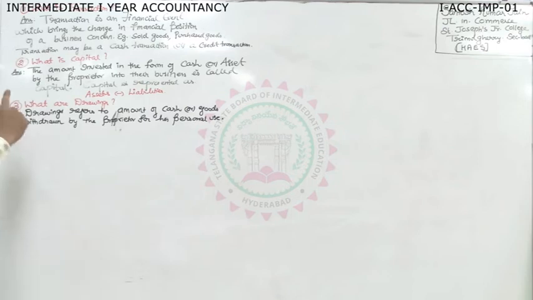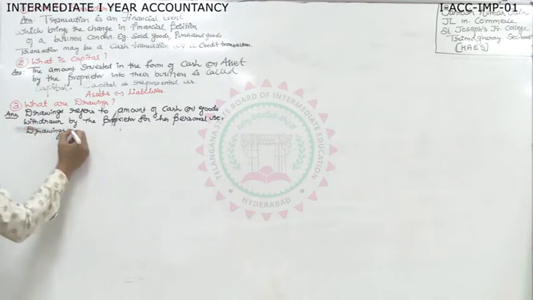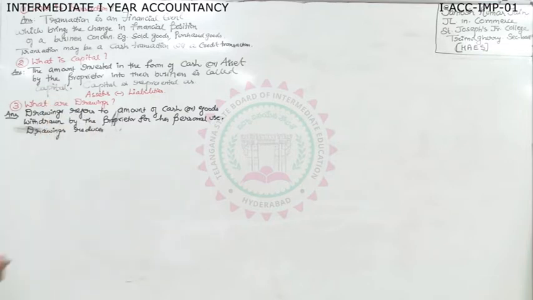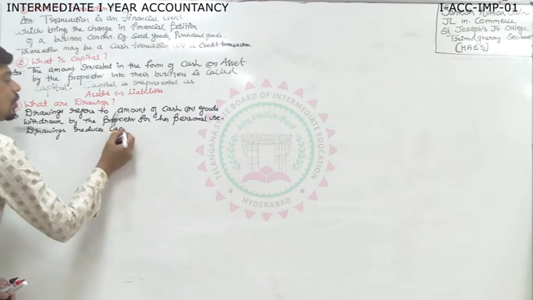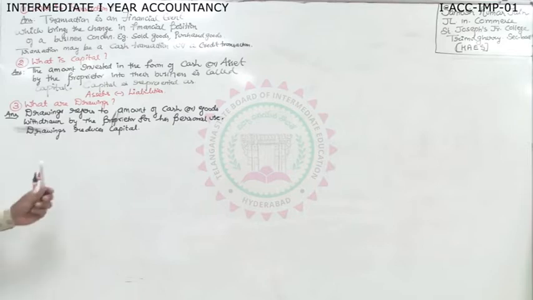Drawings refers to amount of cash or goods withdrawn by the proprietor for his personal use. Now, to make the answer more perfect, we'll say drawings reduce capital. Like this you can write for 2 marks.